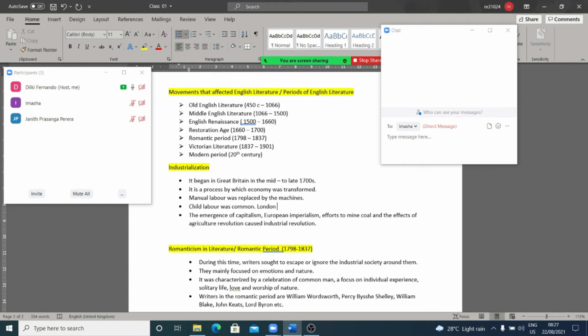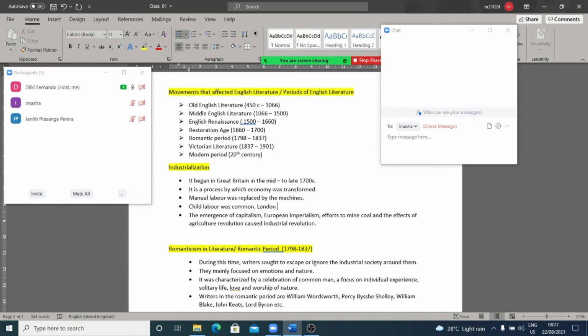Next one, European imperialism. That means many European countries invaded, conquered different lands, right? So imperialism also caused industrialization. Next one, effort to mine coal. That means most of the, especially we can say men, engaged in mining, right? So there are different literary works based on mining, coal work, right, children? In Sinhala we call Patal Kenima Gallanguru Karmante.